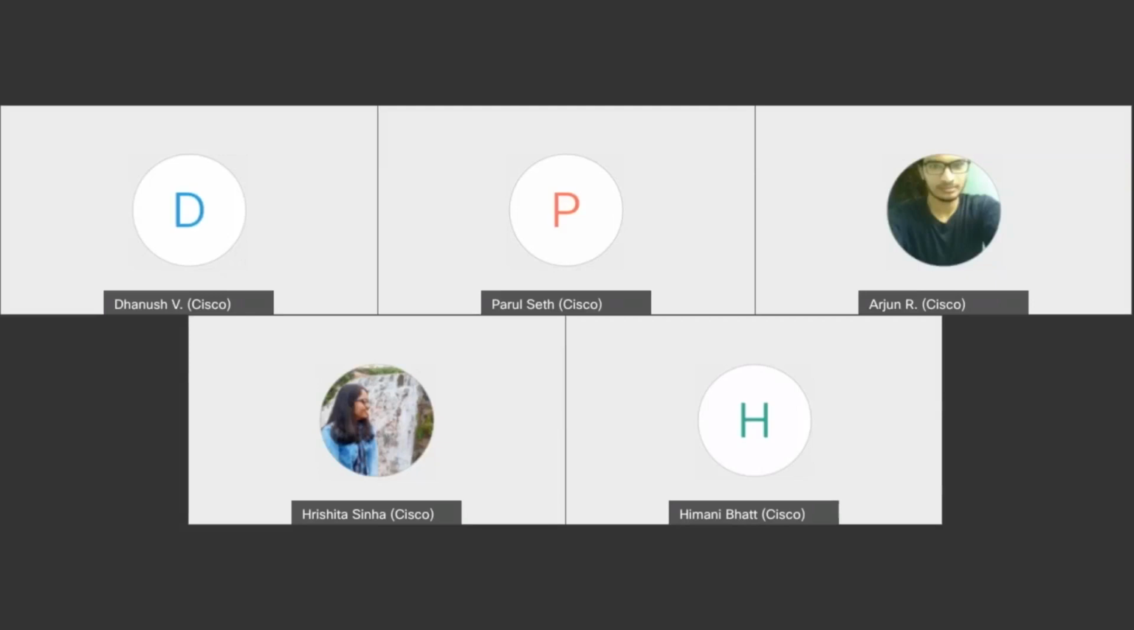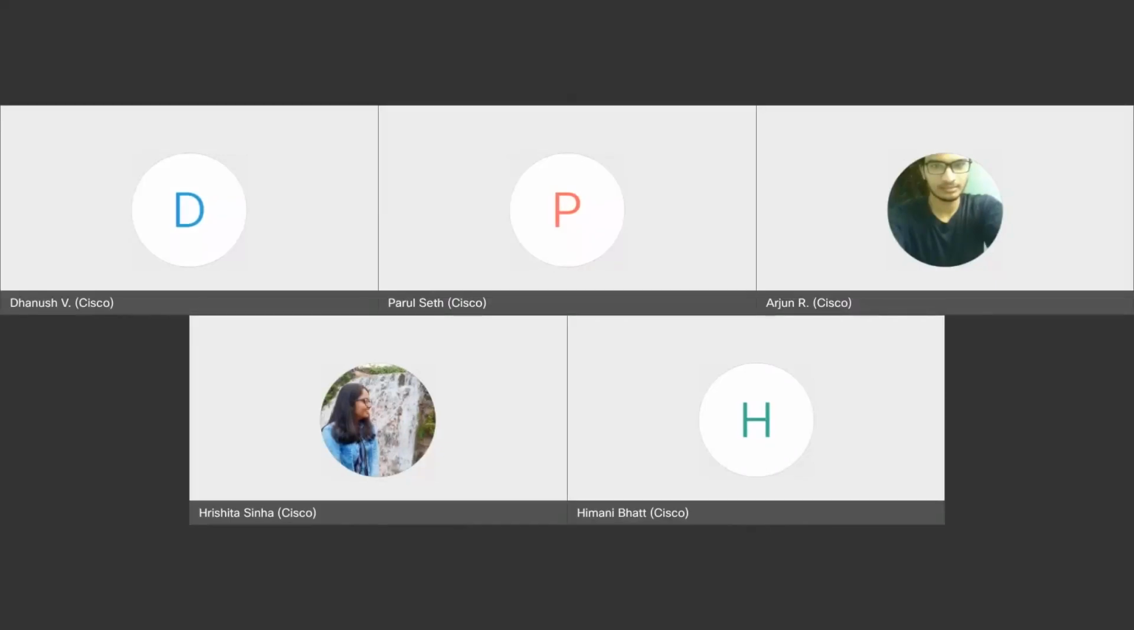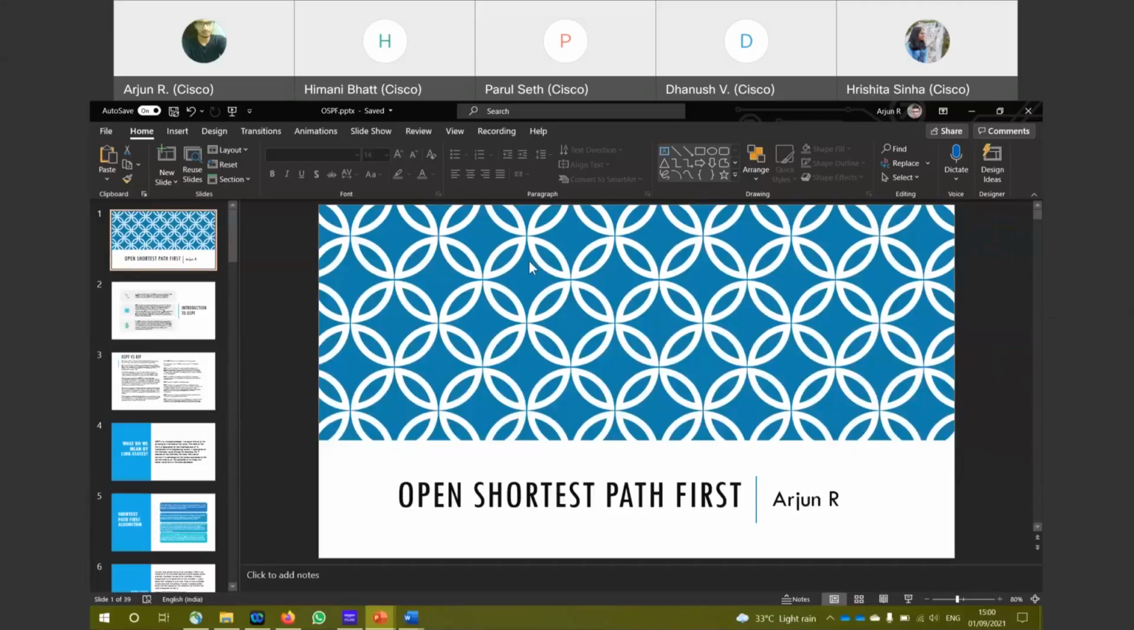Okay. So I'll start with OSPF then. Let me just share my screen. Okay. So is my screen visible? Yes.